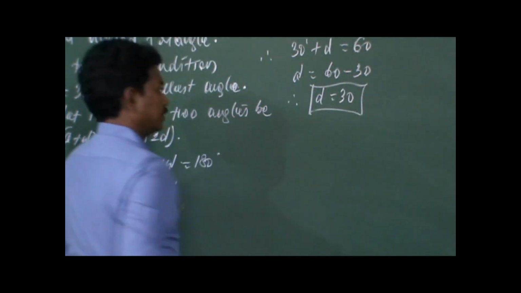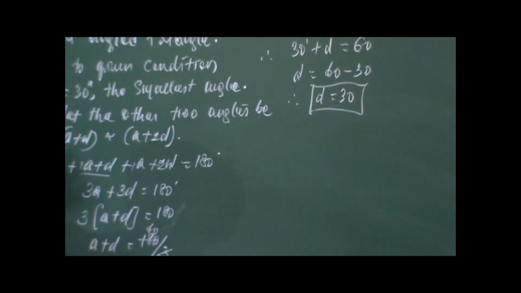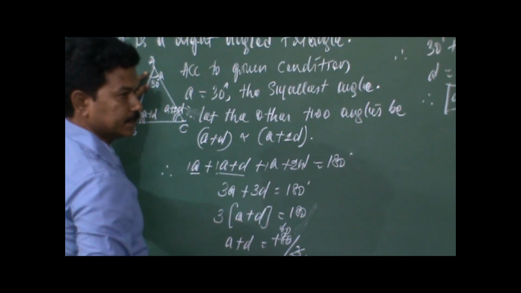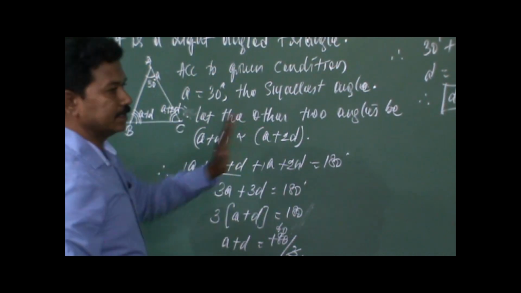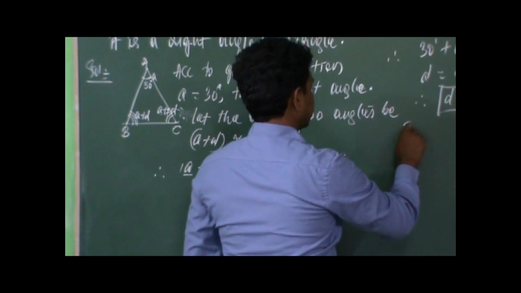So what is the common difference between the angles? Third angle minus second angle difference is 30 degrees. Second angle minus first angle difference is 30 degrees. Right? So we have to find the angles now. Let us find the angles. So first angle.